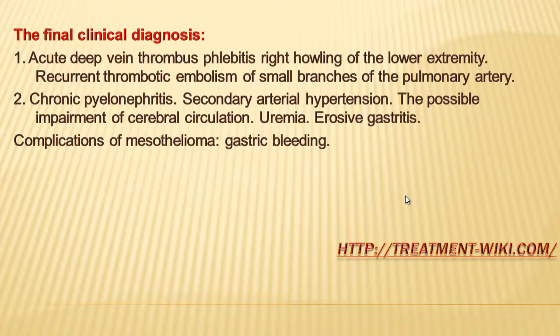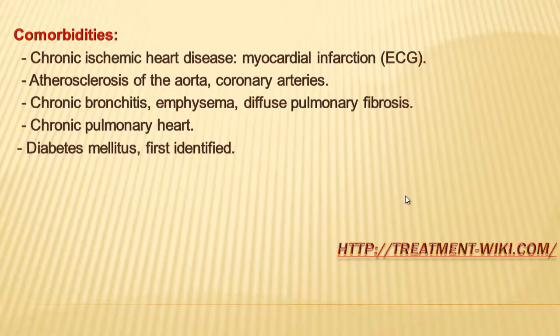Acute deep vein thrombophlebitis, right lower extremity. Recurrent thromboembolism of small branches of the pulmonary artery. 2. Chronic pyelonephritis. Secondary arterial hypertension. The possible impairment of cerebral circulation. Uremia. Erosive gastritis. Complications of mesothelioma: gastric bleeding. Comorbidities: chronic ischemic heart disease, myocardial infarction, atherosclerosis of the aorta,